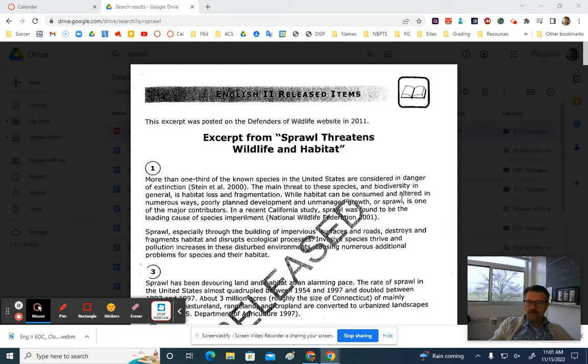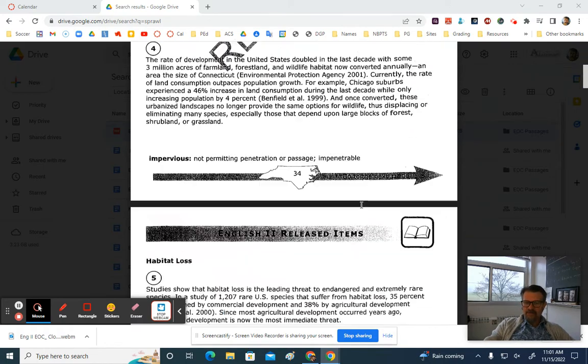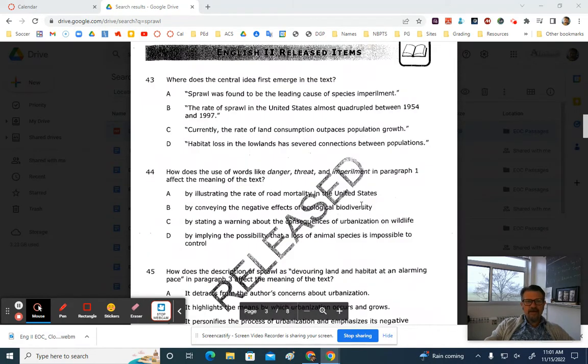This time we'll be talking about sprawl threatens wildlife and habitat. Okay, you should have already taken the quiz and answered the questions and know how you did. And now we're going to review the questions to talk about why the correct answers are correct. And I'll do my best to explain the thinking of the state.